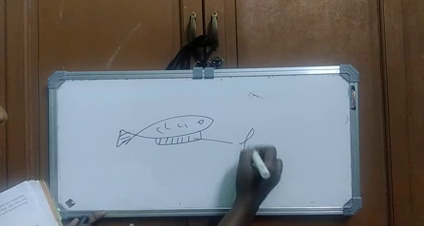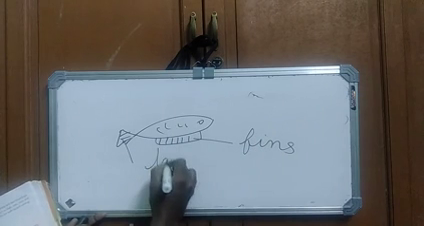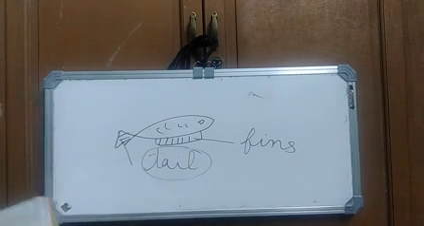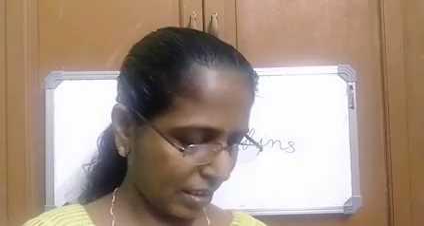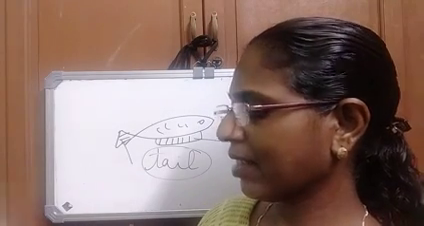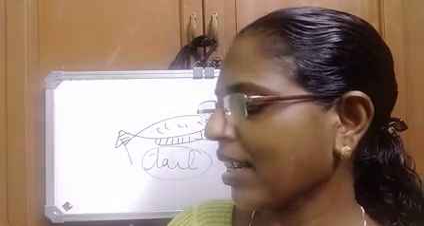These are fins and tail. Fins and tail, and these tail fins help them to change direction, like in birds. Then next, what we learned? Next, multiple choice questions are given.